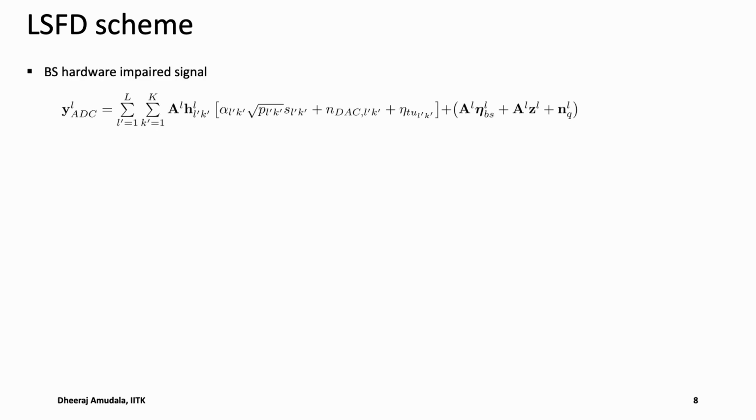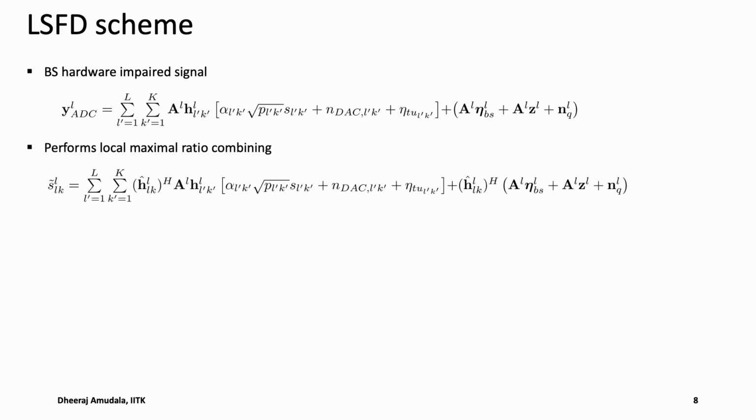Note that we have considered an LSFD scheme, which is a two-layer process. So in the first layer, the base station first combines its received hardware-impaired signal using a local combiner, which in this case we consider maximal ratio combining.